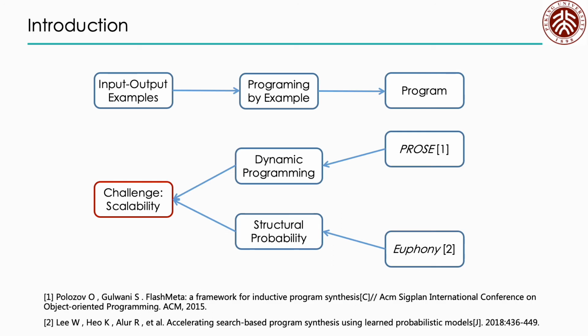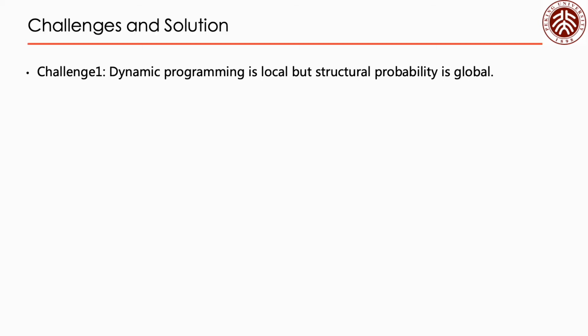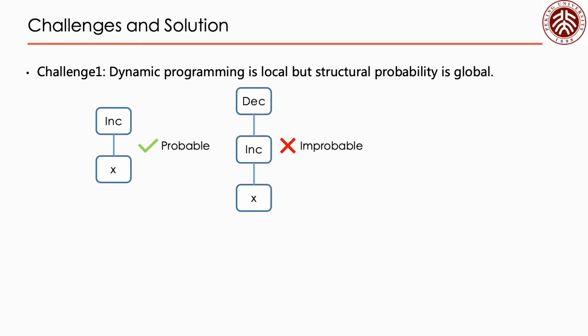In this paper, we propose a novel framework named MaxFlush. MaxFlush combines dynamic programming and structural probability for further speeding up programming by example. Two major challenges emerge while combining these two approaches. The first one is that dynamic programming is local but structural probability is global. For example, the expression increasing x itself is probable but becomes improbable in decreasing after increasing x. Therefore, it is unknown whether the program fragment increasing x is probable or not.